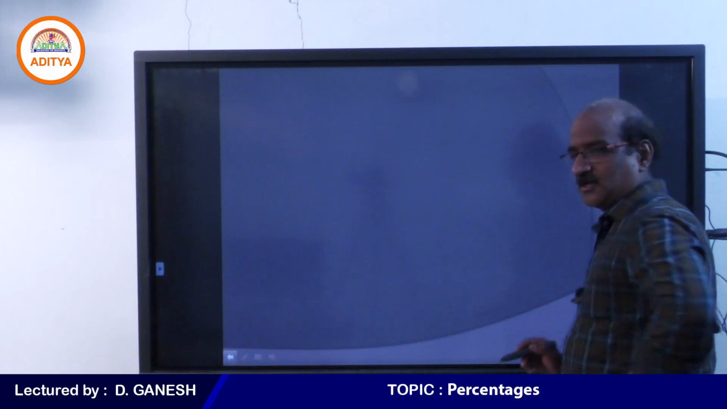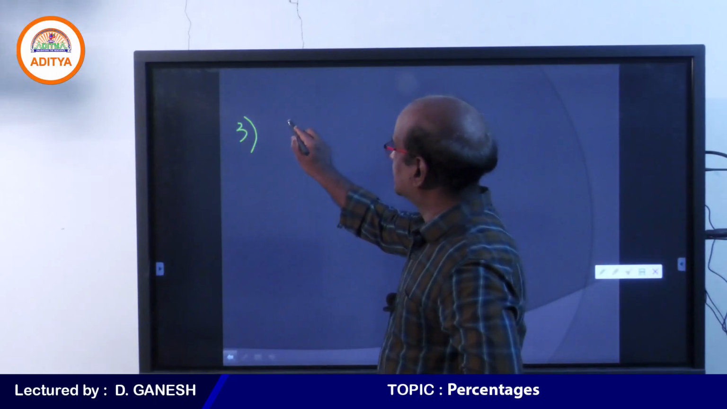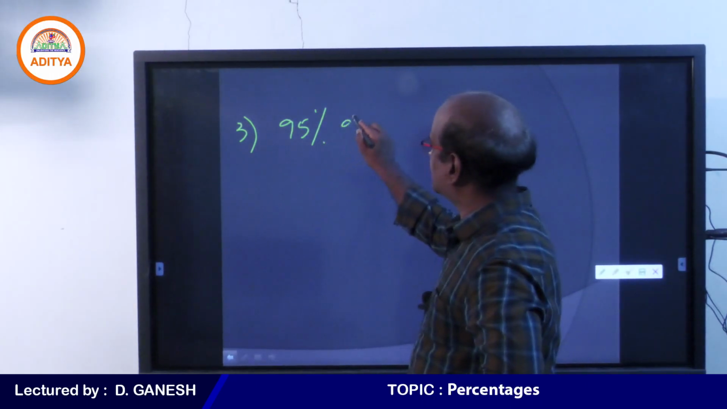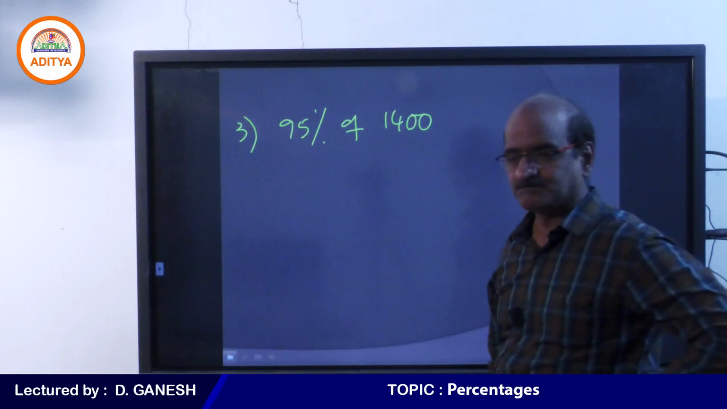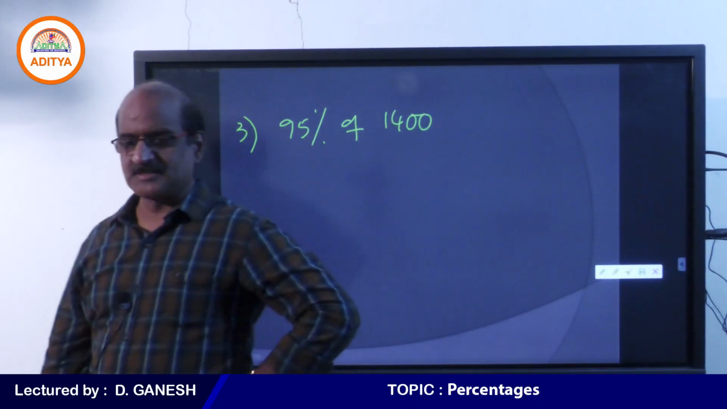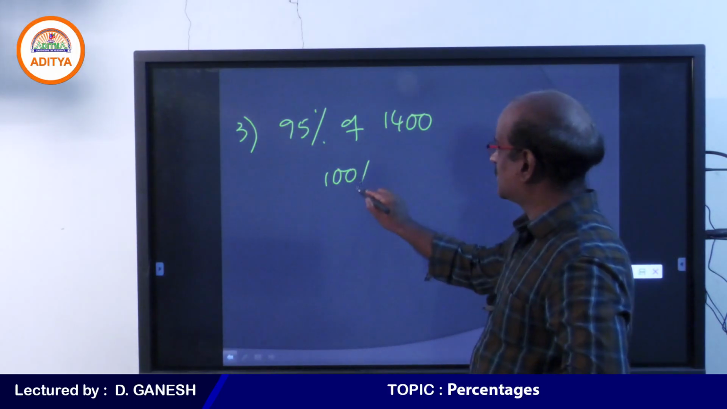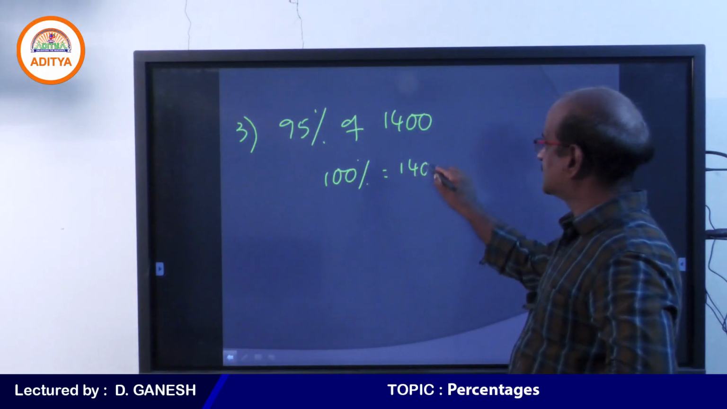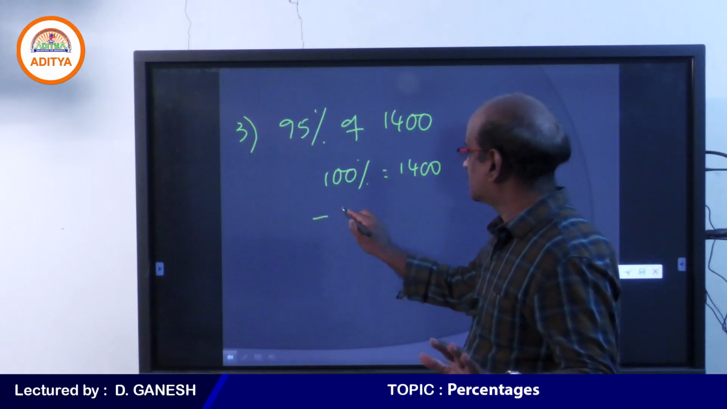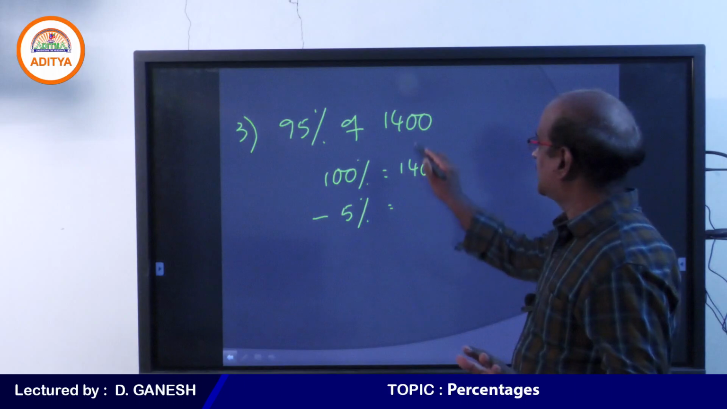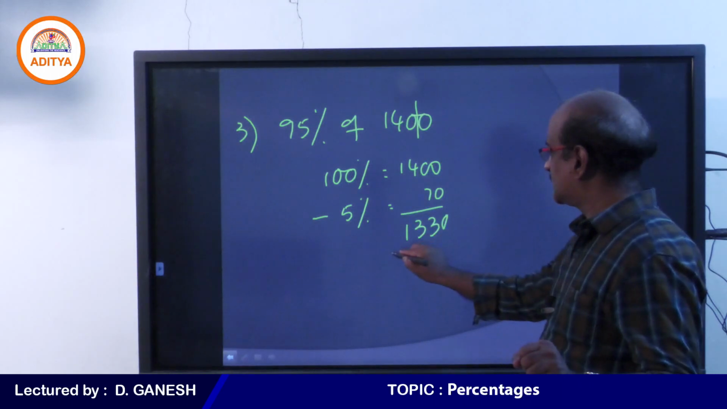Now we look at question number 3. What is 95% of 1400? If you want to get 95%, it may not be possible straight away, but 100% of 1400 is anyway 1400. You are asked to find 95%, which means you have to subtract 5% from that. So 5% is 70, and hence your answer must be 1330.